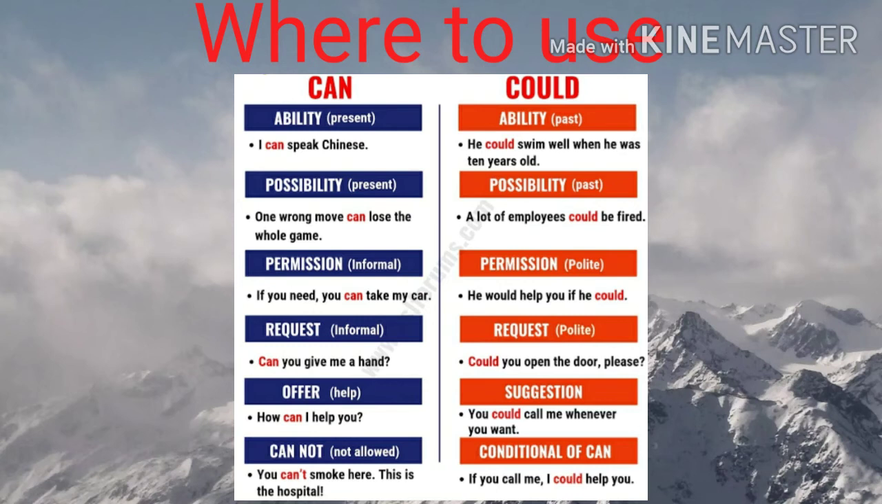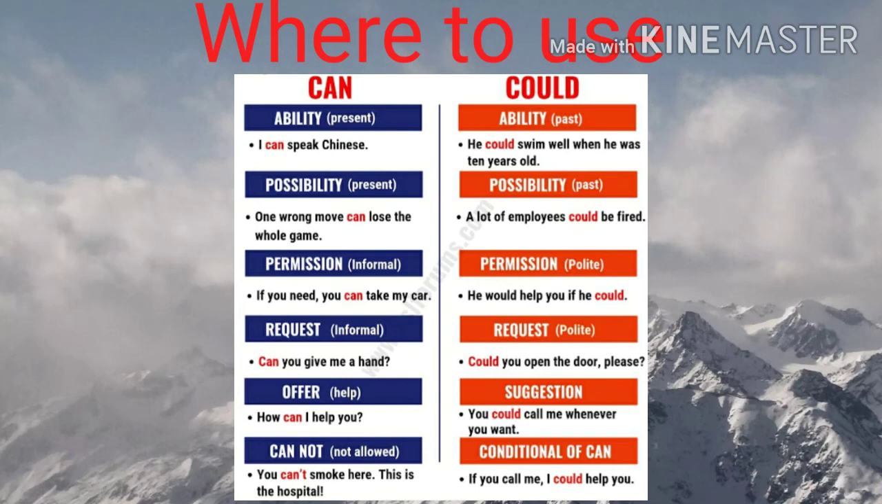Like if you need, you can take my car. So you are speaking to somebody of your age. But if you are asking for permission in a polite form, he would help you if he could. Okay, so for politeness you have to use could. For requesting also, if it is informal, then you can use can. If it is more polite, then you can use could. Like can you give me a hand? That means can you help me? Or could you open the door please? So if please is there, you have to use could. That shows more politeness.